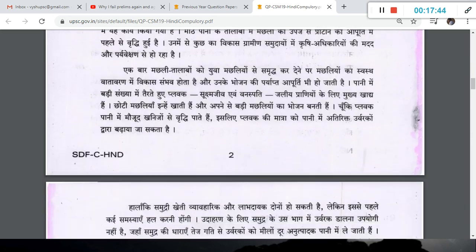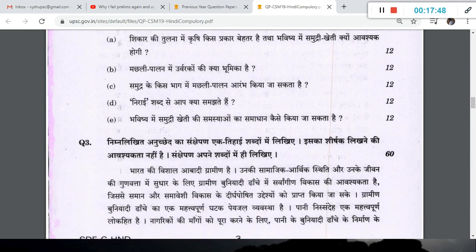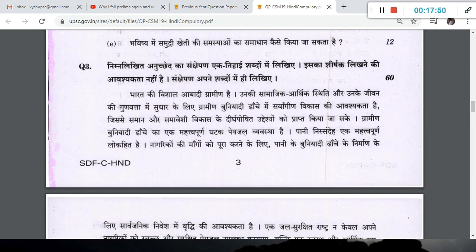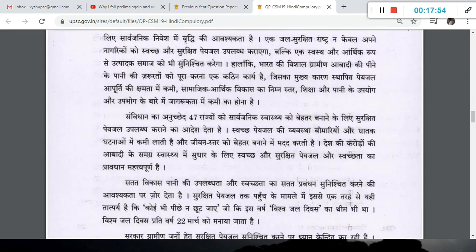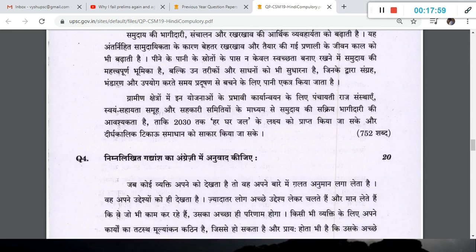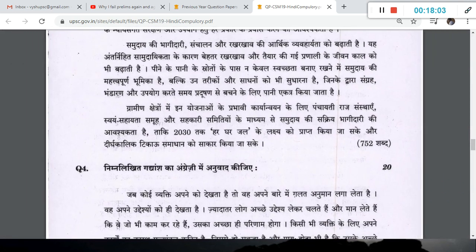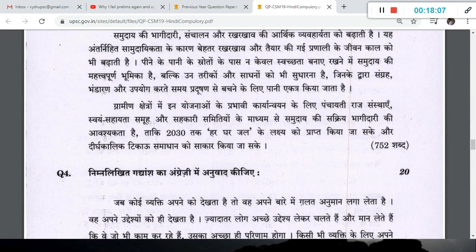I'll show that, 5 questions after the passage, 12 each, 60 marks. So 160 is done. Now this is ek tihai, as I told, 1/3. You have to convert this into 1/3. So here at the bottom, see this in brackets, 752 words. You have to convert it to around 230 or 250 words, 1/3 of it. That's what you have to do.